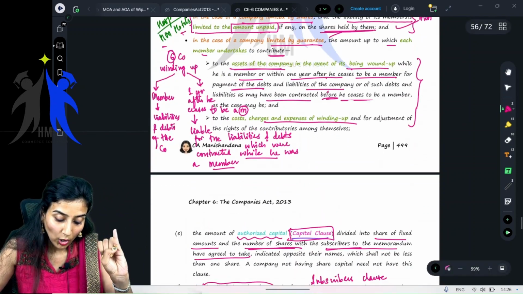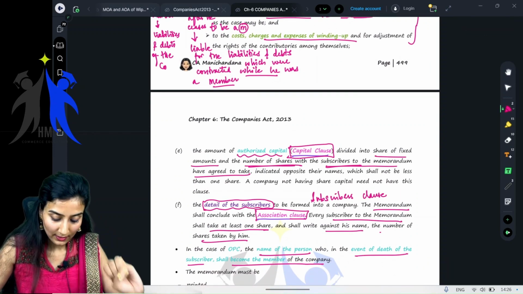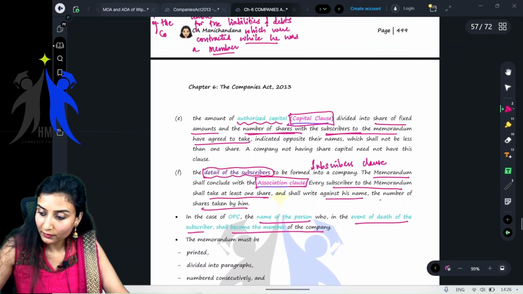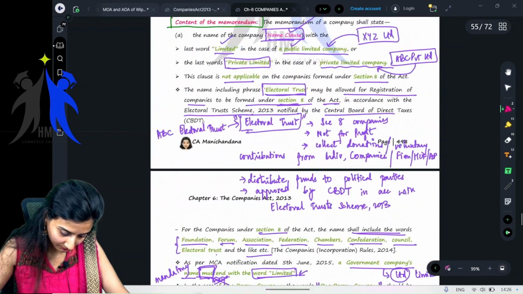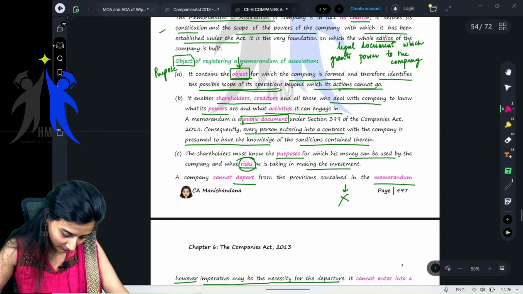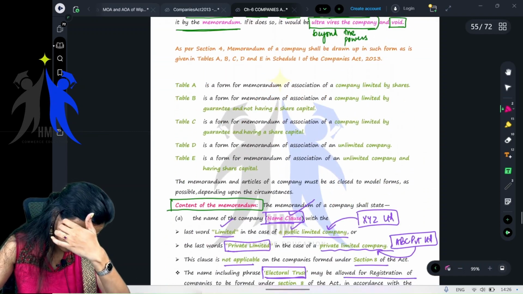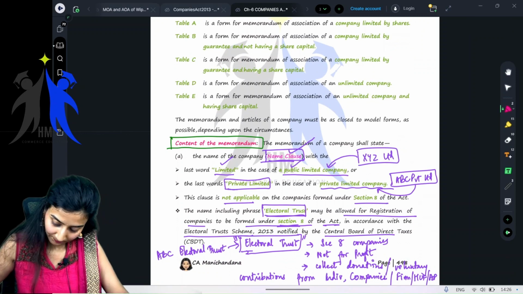Okay, ma'am, how to remember all of these? Ma'am, please give us a memory technique so that we can remember all of these clauses. Okay. Just write it down. Where will you write down? If you have space somewhere, just write down.